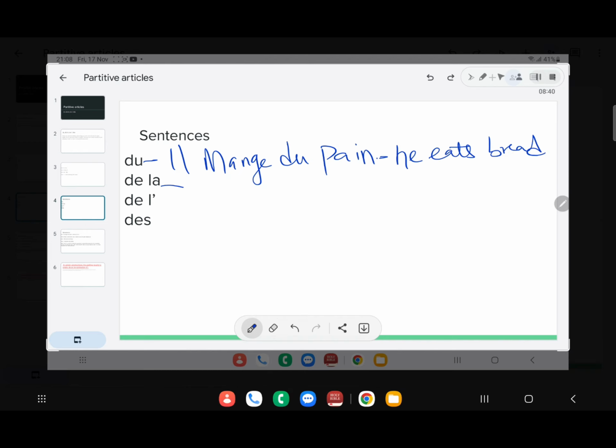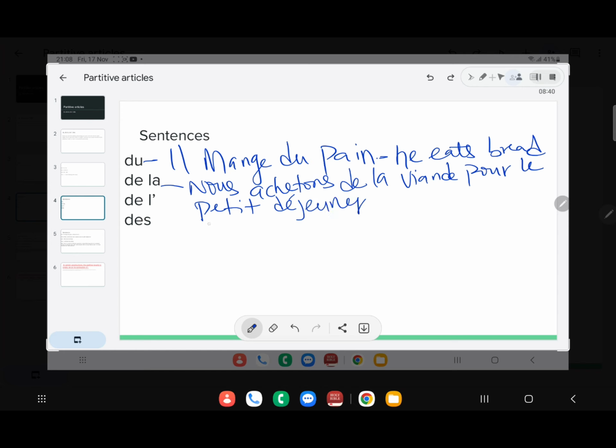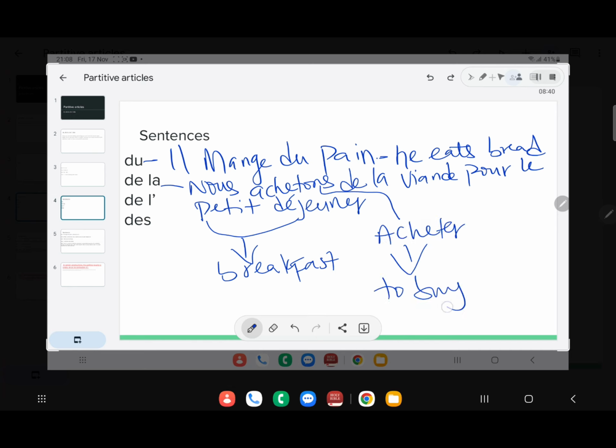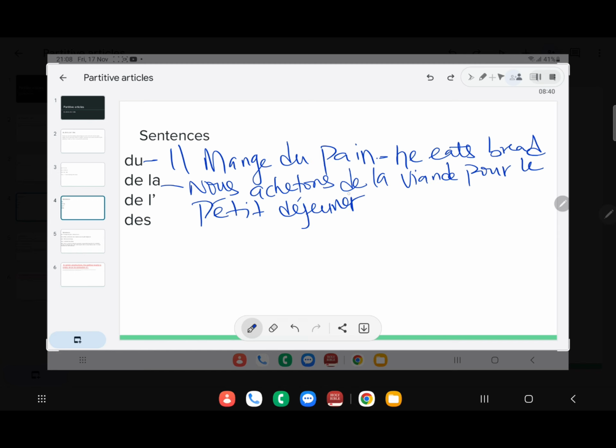Second sentence. We bought meat for breakfast. This will be, nous achetons de la viande pour le petit déjeuner. Petit déjeuner means breakfast. Achetons from the verb acheter, to buy. Viande, meat. So here we use de la. Why are we using de la? Because the word viande is a feminine word. In the first sentence we use du, because the word pain, bread, is a masculine word.